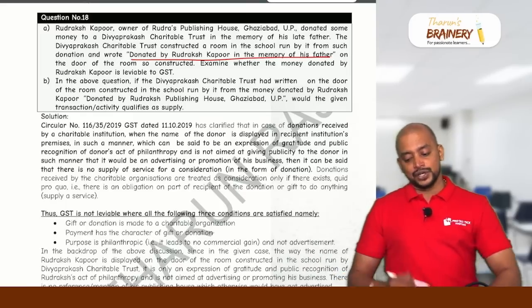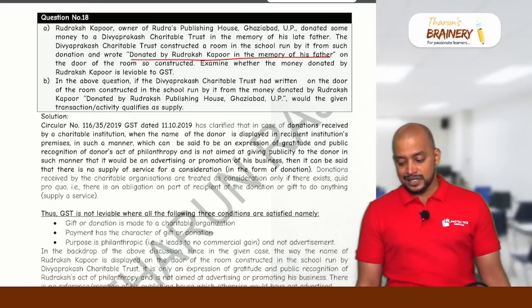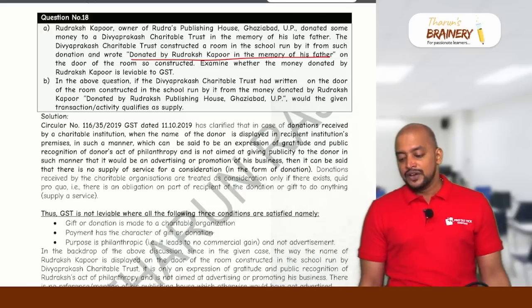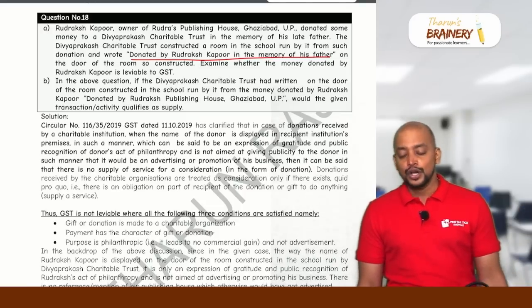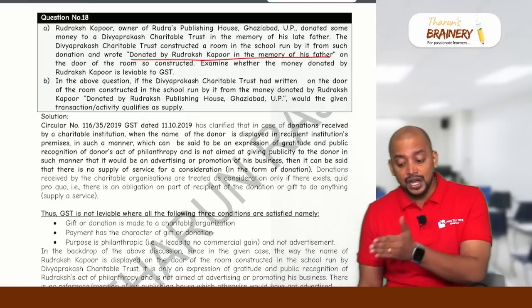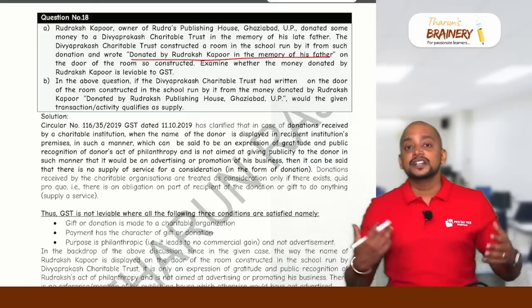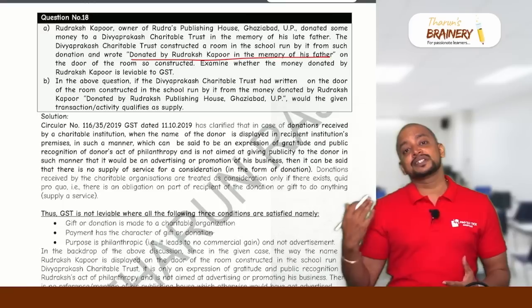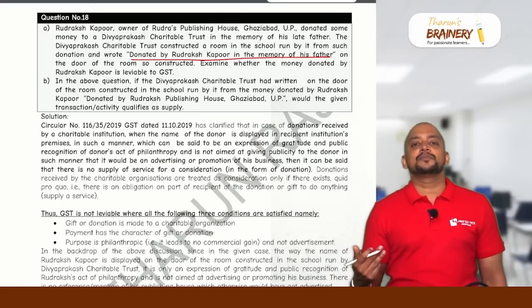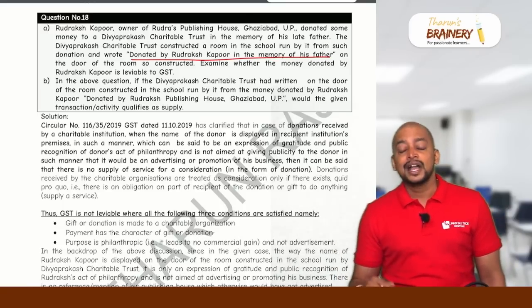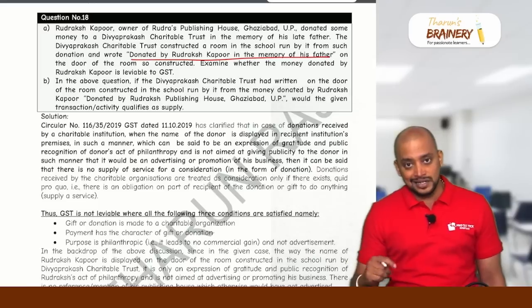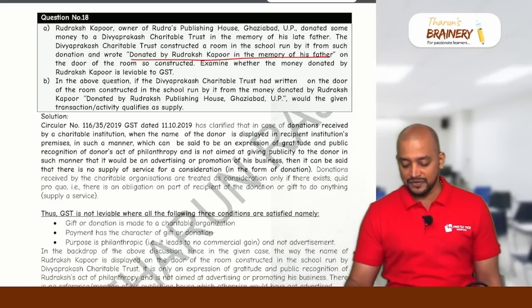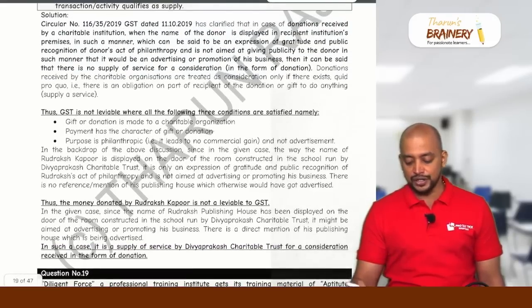Then, in the above question, if Divya Prakash Charitable Trust has written on the door of the room constructed in the school run by it, from the money donated by Rudraksh Kapoor, donated by Rudraksh Publishing House. Now in this case, display of name gives business advantage to the donor. When display of name gives business advantage to the donor, it will be coming under conditional donation and therefore it will become consideration and treated as supply. So it will come under sponsorship services. So these are the points that you need to write here.